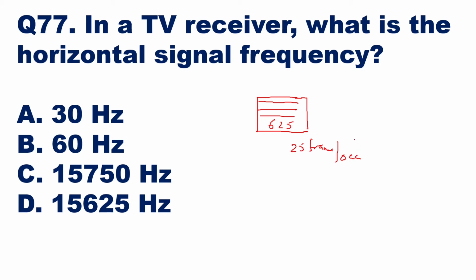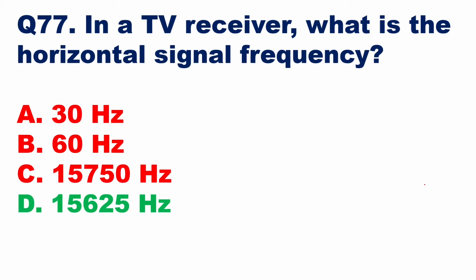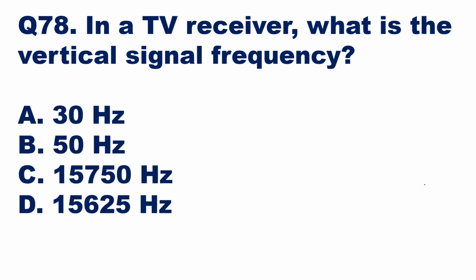Okay, so if that is the case, then you can calculate 625 lines into 25 will be the lines per second, and that is equal to 15625 hertz. Okay, 15625 hertz. So here option D will be the right answer, 15625 hertz. So here you can see option D, 15625 hertz is the horizontal signal frequency.